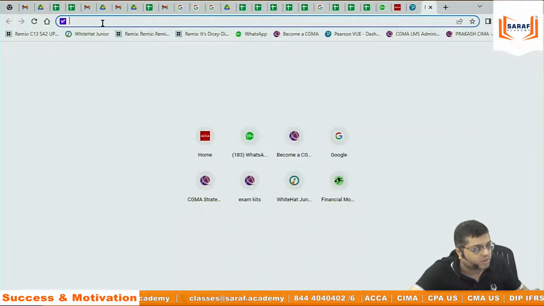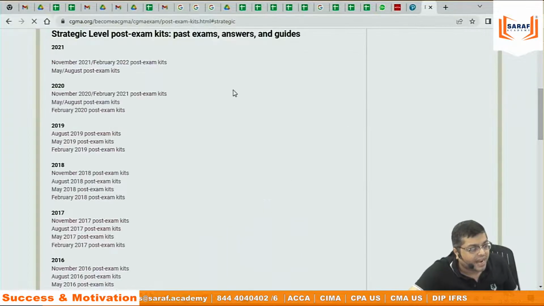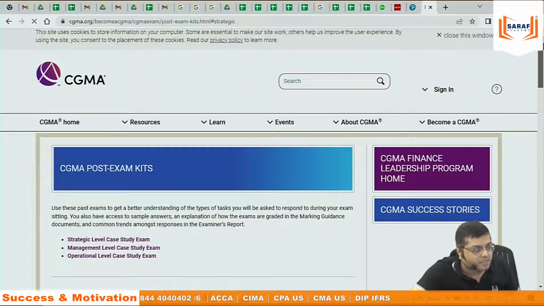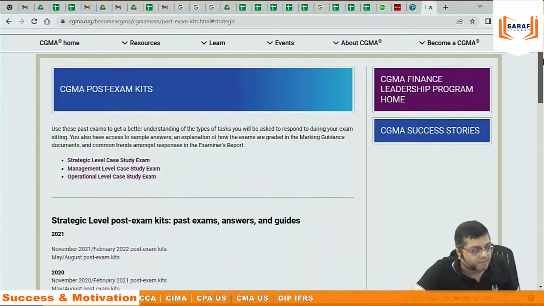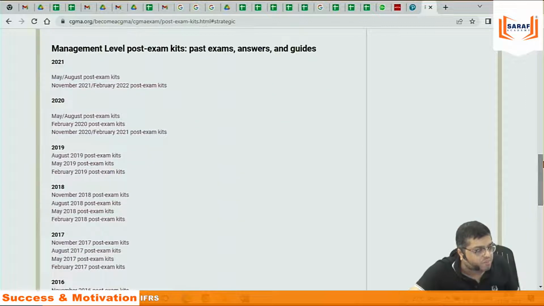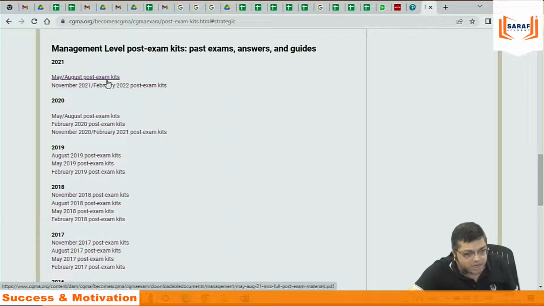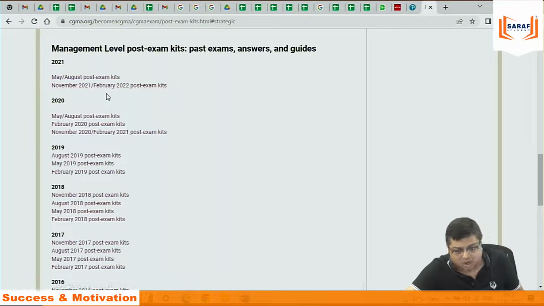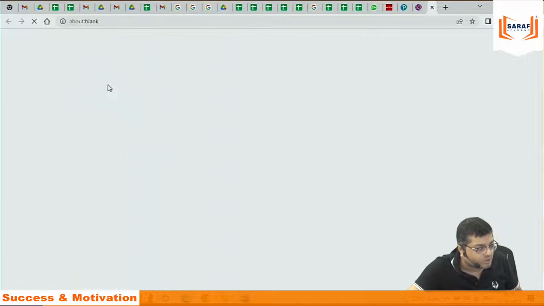For CIMA also, the link is given. If we paste that link, we go to the CIMA website for strategic level, management level, operational level, all the past term papers. Suppose I am talking about management level. They have not given the 2022 papers. Why? Because the May and August 2022 exams are over, but the August exam result is not out. Until the August exam result is out, they don't publish the paper which came in the exam. But November 2021 and Feb 2022 are over, so those are given here.